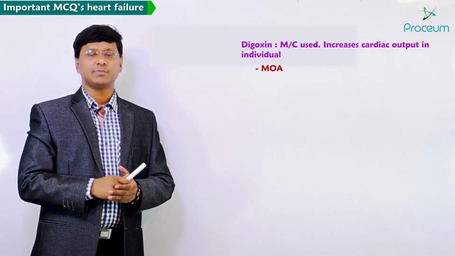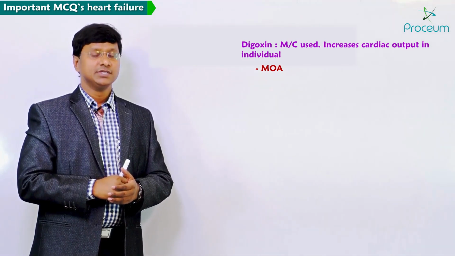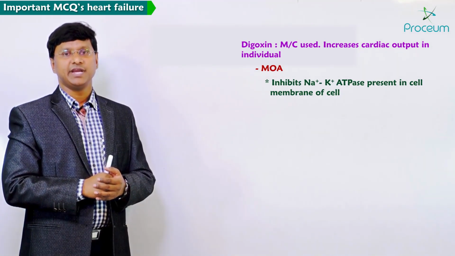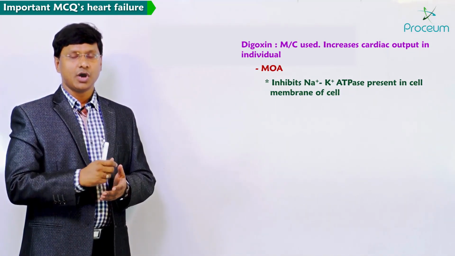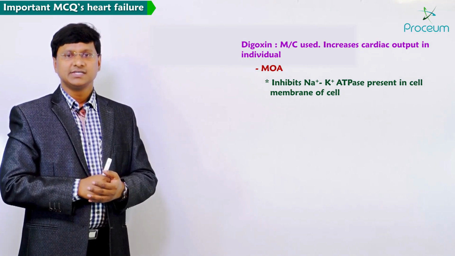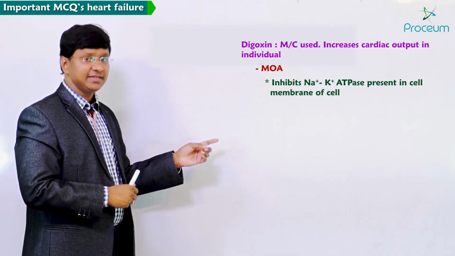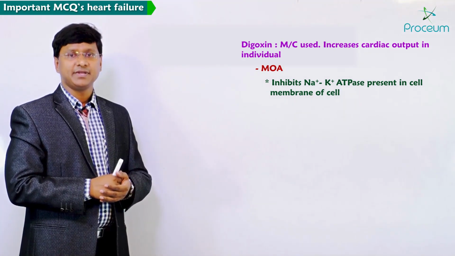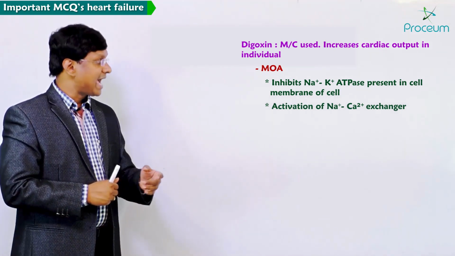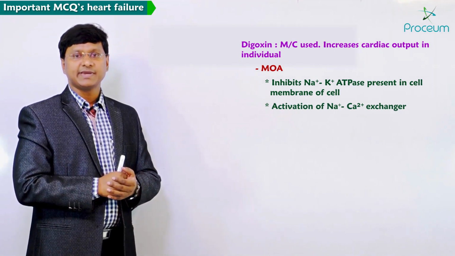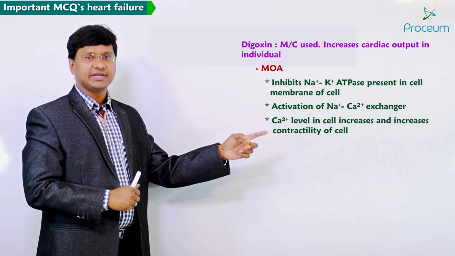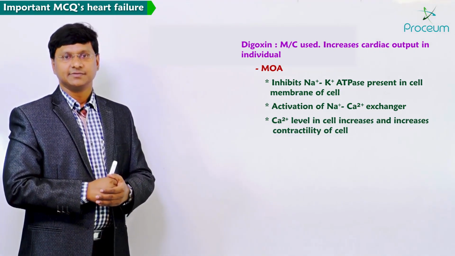And if you see the mechanism of action, the main mechanism of action of digoxin is that digoxin will inhibit the sodium potassium ATPase which is present in the cell membrane of a cell. Now by inhibiting this sodium potassium ATPase, what will happen? There will be activation of the sodium calcium exchanger. As and when there is an activation of the sodium calcium exchanger, the calcium level within the cell increases, and that will increase the contractility of the cell.